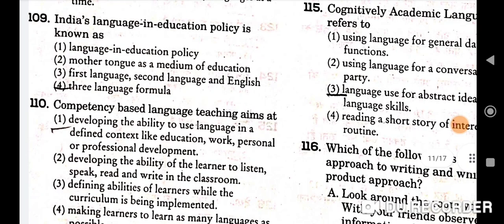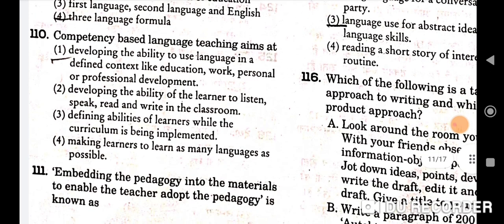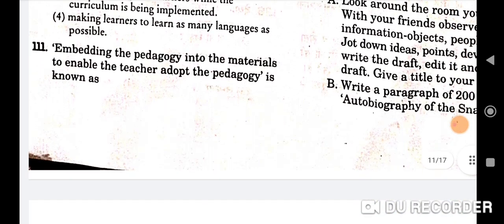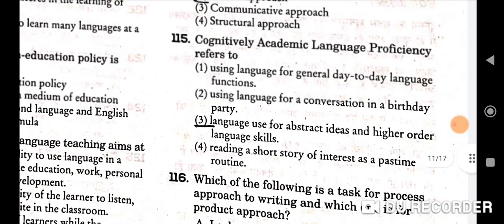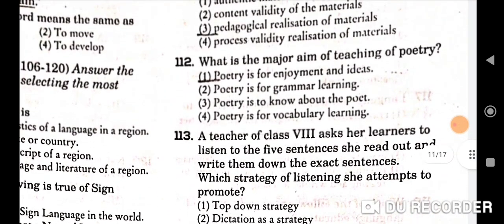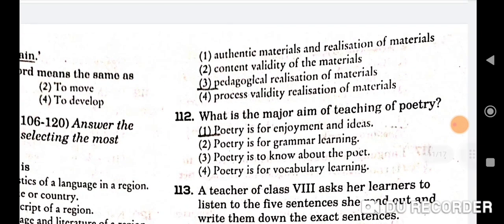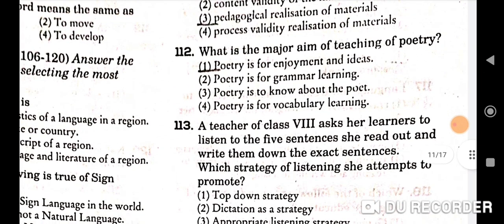Next question. India's language in education policy is known as three language formula. Fourth is the correct option. Competency based language teaching aims at developing the ability to use language in a defined context like education, work, personal or professional development. First is the correct option. Next is embedding the pedagogy into the materials to enable the teacher adopt the pedagogy is known as, so correct option is pedagogical realization of materials. What is the major aim of teaching of poetry? Poetry is for enjoyment and ideas.